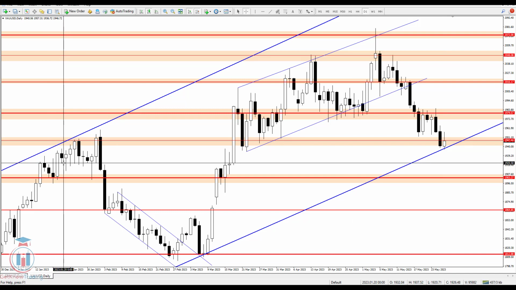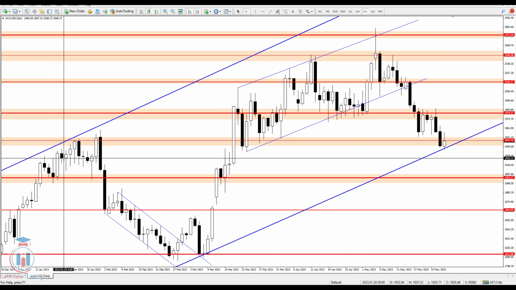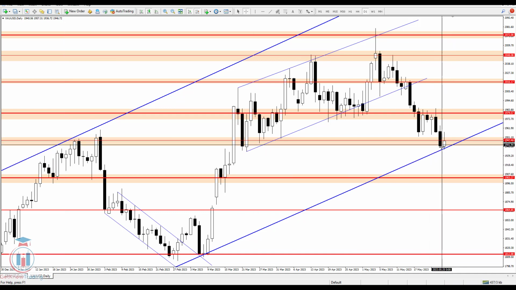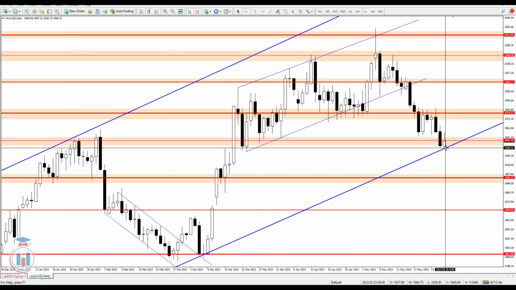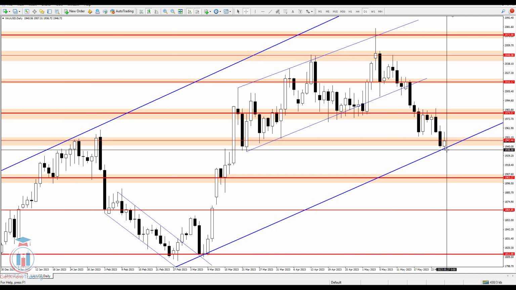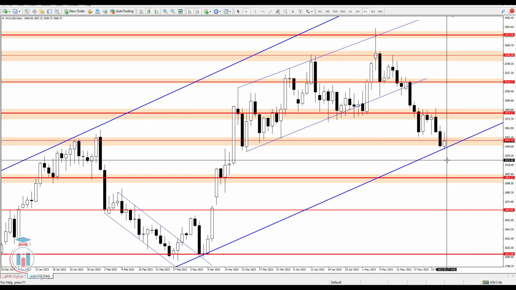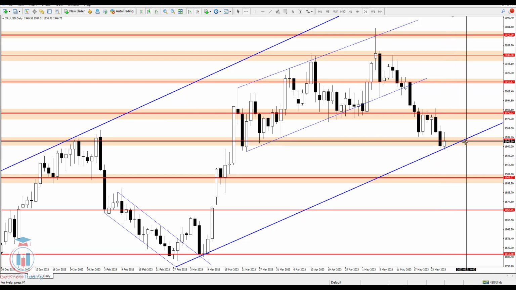So the area 1920 and 1926 is the next area where the price could stop after making a breakout. So the price could make a breakout. I'm expecting the price will make that in the next week around this area, then making a retrace to this area here, 1947, testing this as the next resistance, and then falling down, which will be around